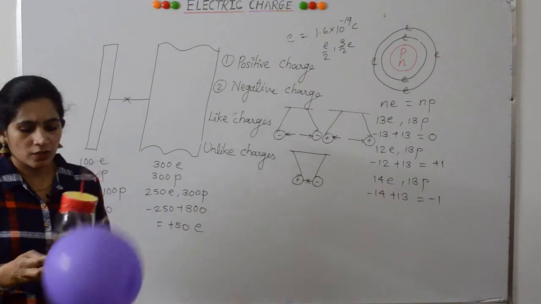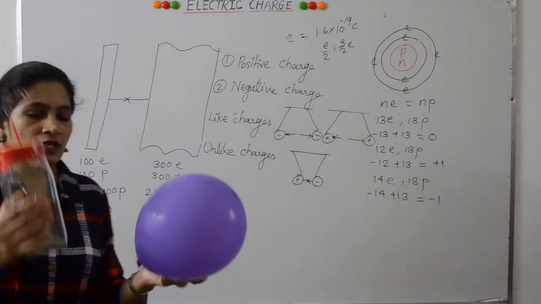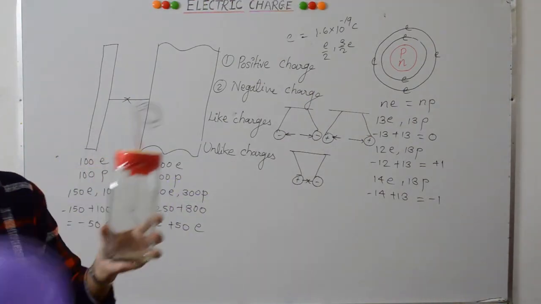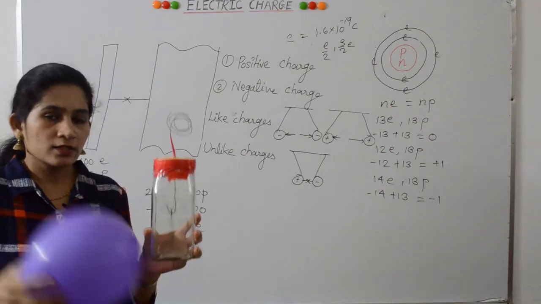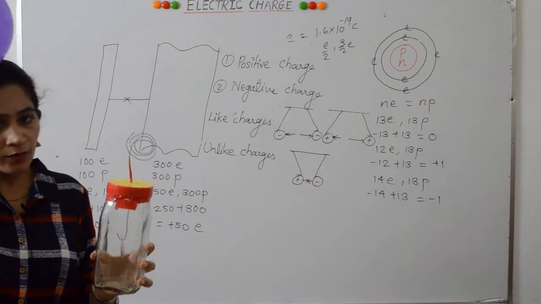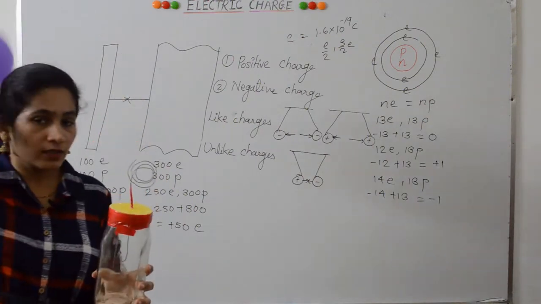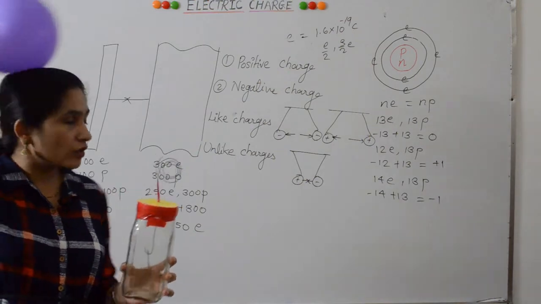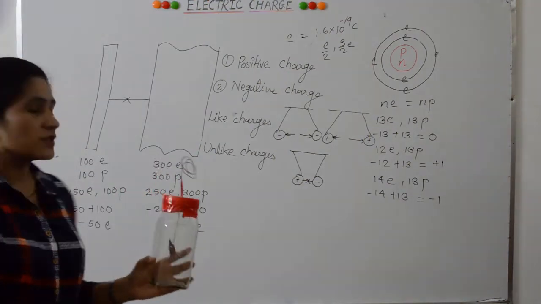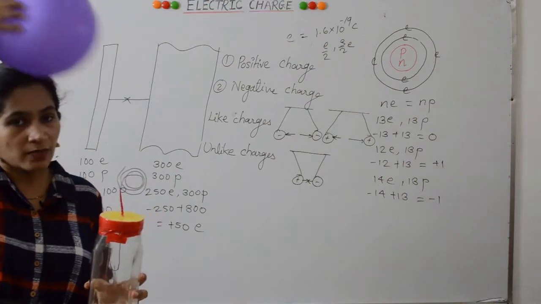Let's come to this electroscope. Now you are able to answer the question: why do aluminum foils repel when a charged balloon touches this wire? When we rub the balloon against here, the electrons are transferred from here to the balloon, and according to the law of conservation of charge, the same electrons are gained by the balloon.